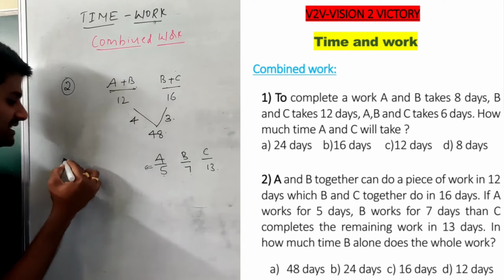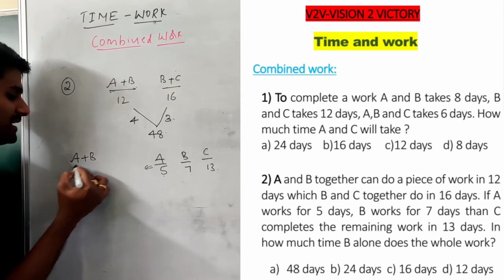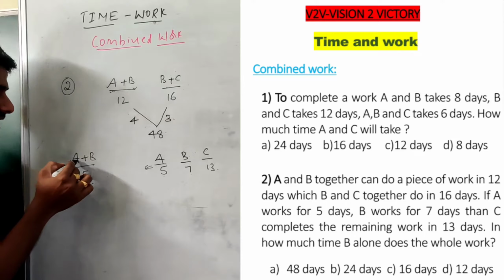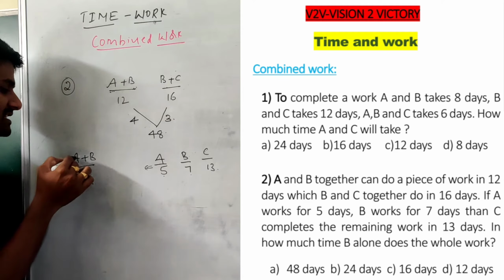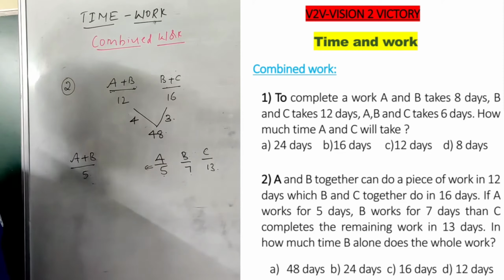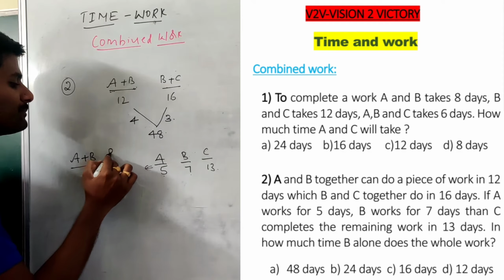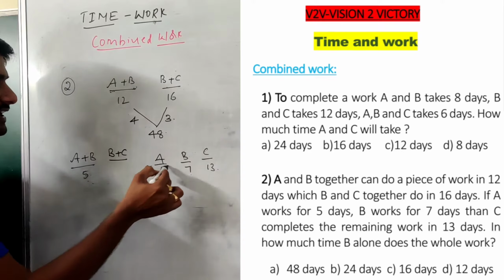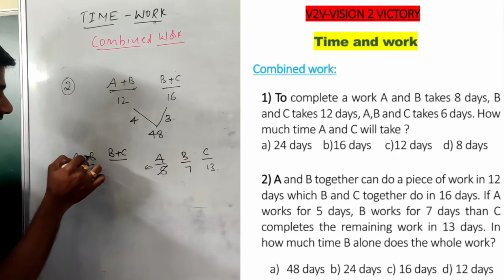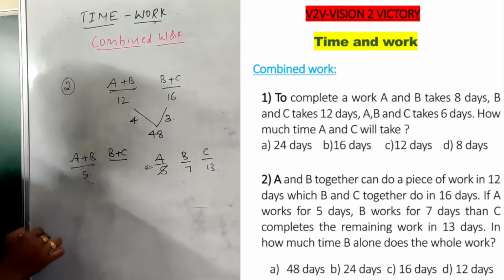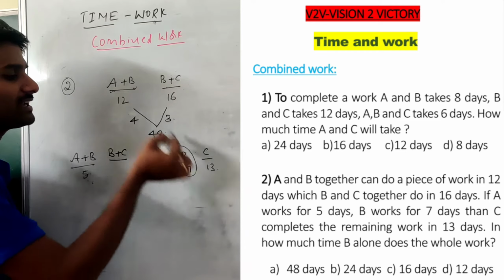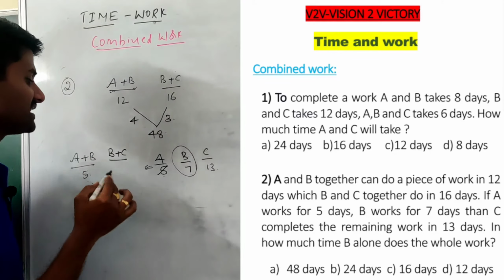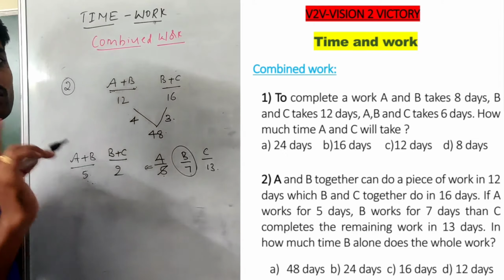A works for 5 days but we don't know the efficiency of A; we only know that AB efficiency per day is 4 units. Convert these: A plus B working for 5 days means A works 5 days and B works 5 days. Then B plus C combined: since B can work for only 7 days in total, B plus C work together for only 2 days.